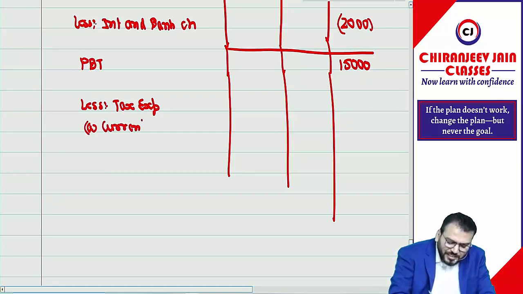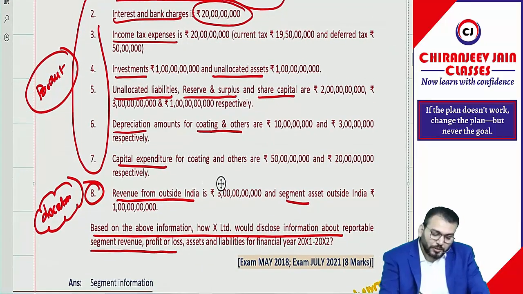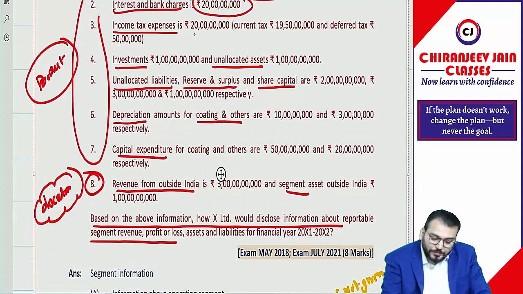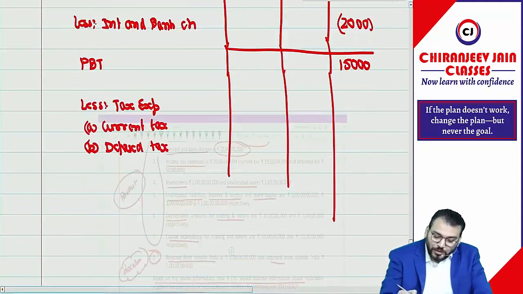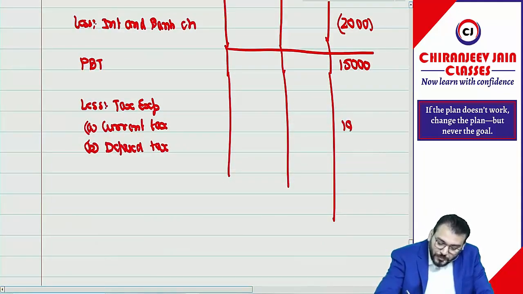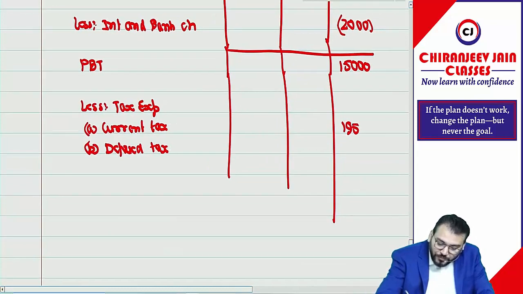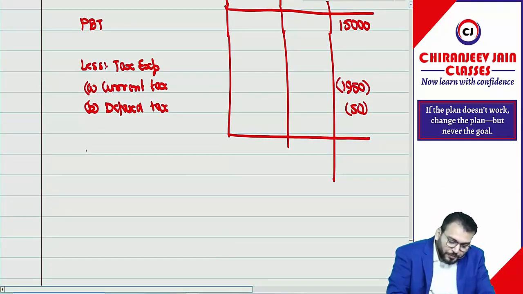Now what is current tax? Deferred tax, that we'll discuss. Nothing to worry. So how much current tax? The total tax they have given what? 20 crore. Current tax is what? 1950 and deferred tax is what? 50. Correct? So 1950, 50. This will be minus. Correct. So this becomes profit for the period.